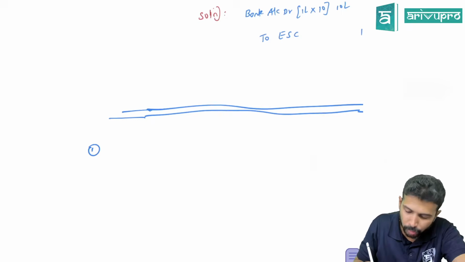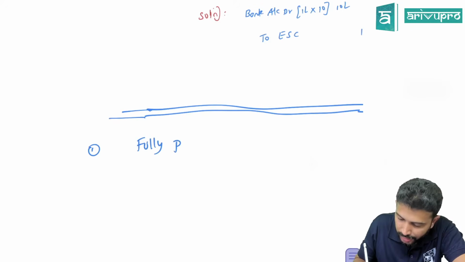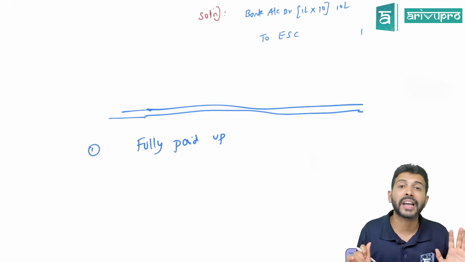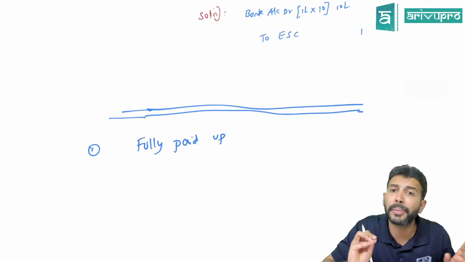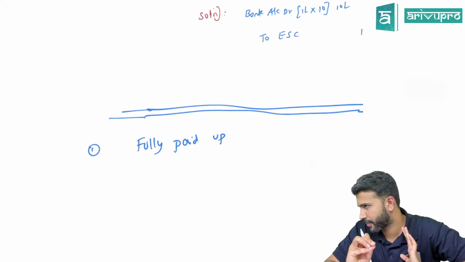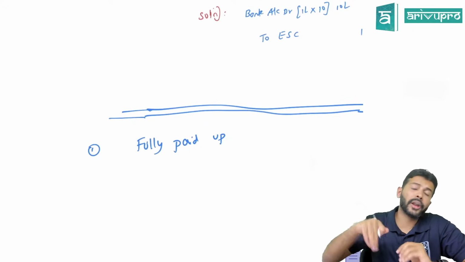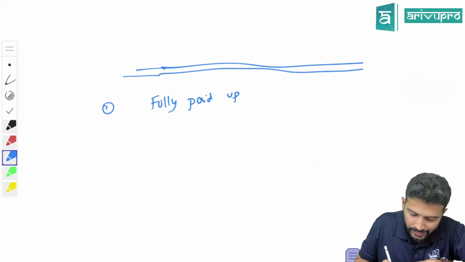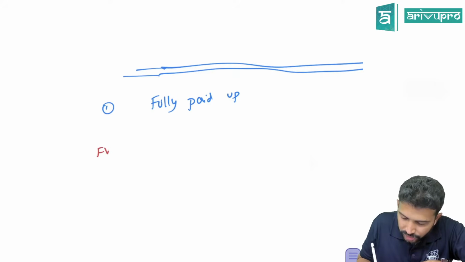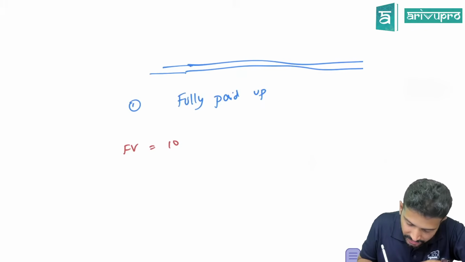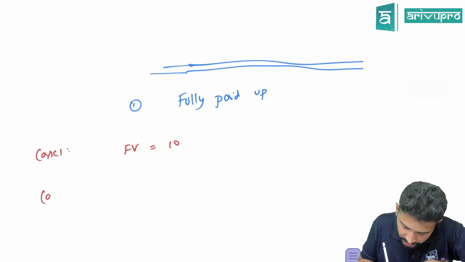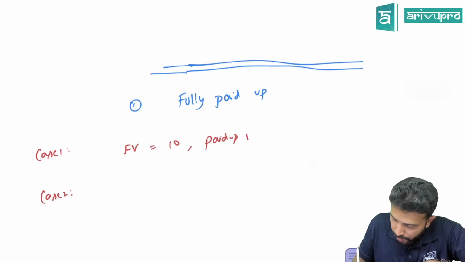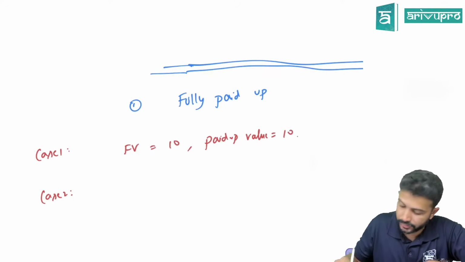If a company wants to give bonus shares, existing shares should be fully paid up. Only that company which has fully paid up shares can give bonus shares. This is the section. Now, next question is, what do we mean by the term fully paid up? Let's say I'll take this as case 1, and this as case 2. Face value 10, paid up value, let's say 10.